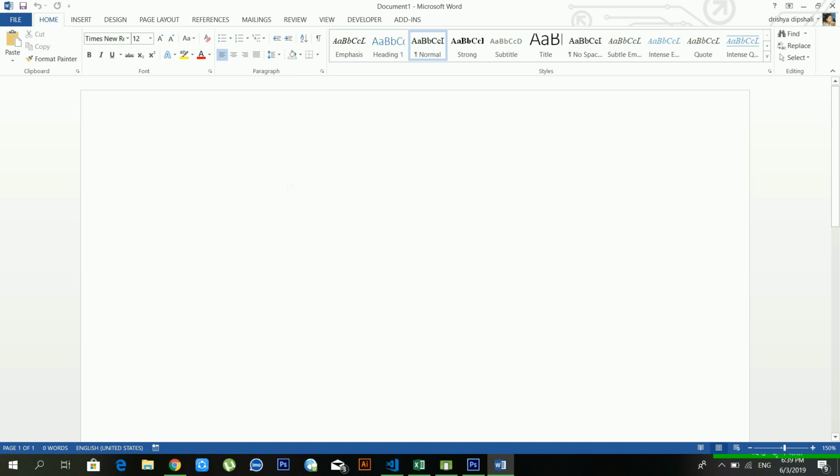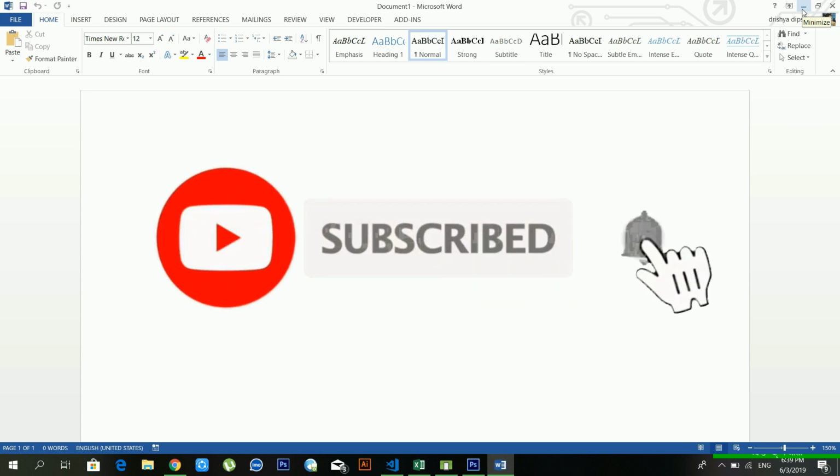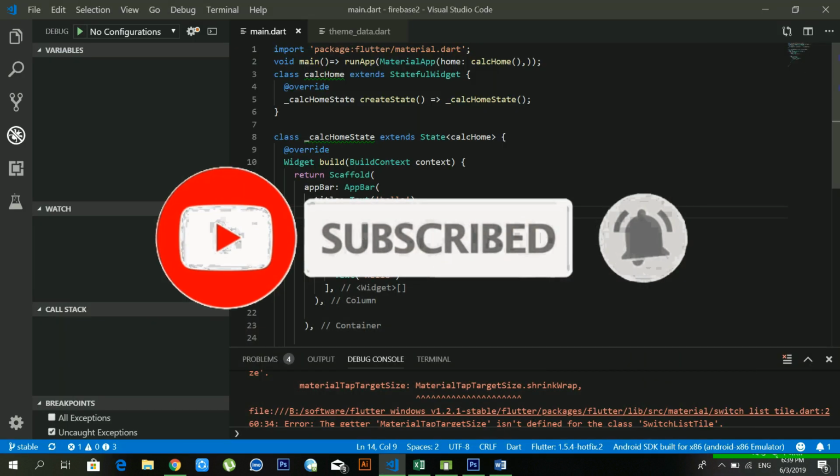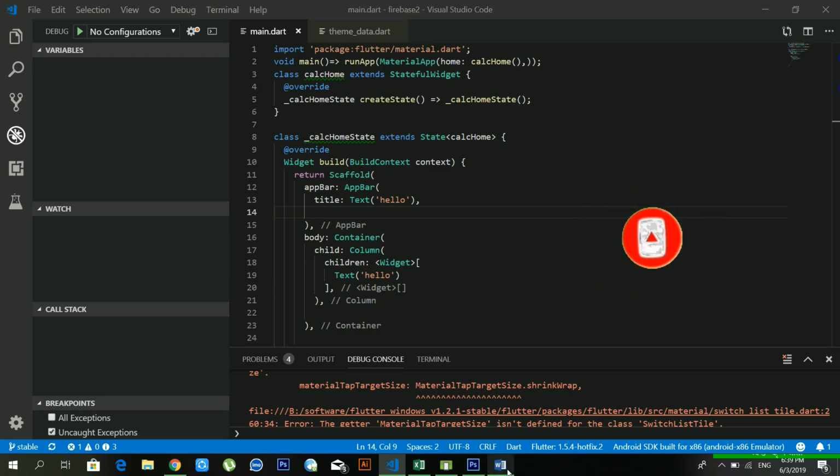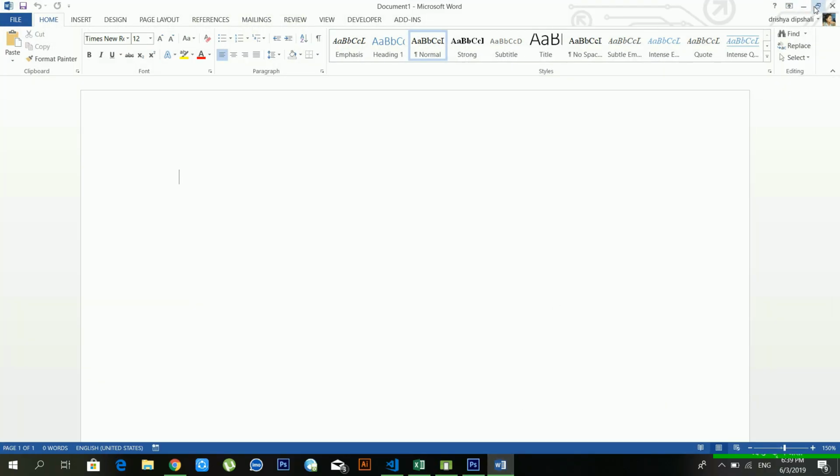So what is a bar? See, there are lots of bars available in Microsoft Word. First of all is the title bar. You can see there is Document1. This is the file name where we are working, and Microsoft Word is the program name. On my right side there is a minus that is called minimize. If you click here, your Microsoft Word will be minimized, and here is a smart screen. You can make it full screen from here also, and if you want to close your Microsoft Word, you have to click the close button.